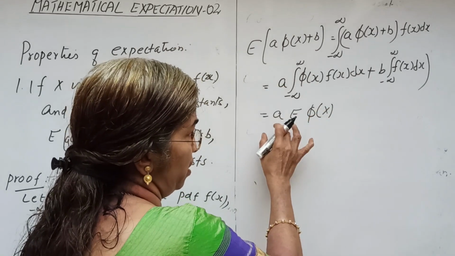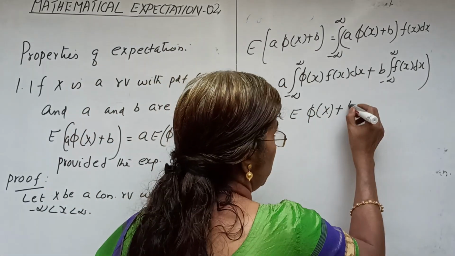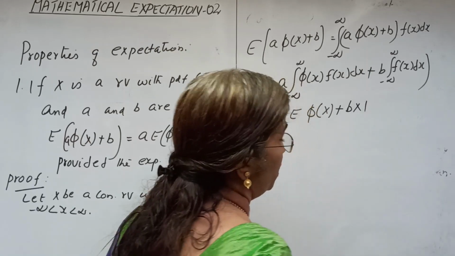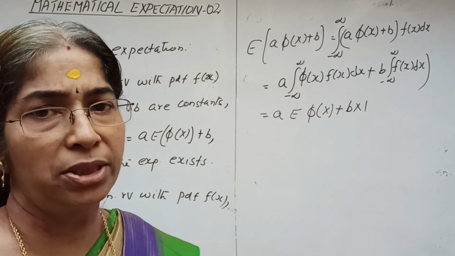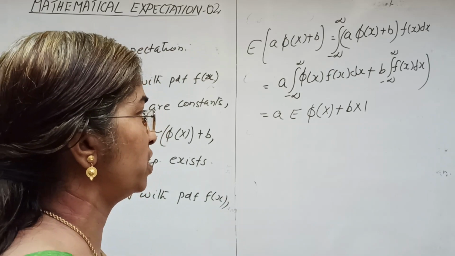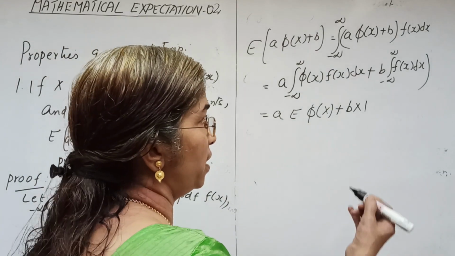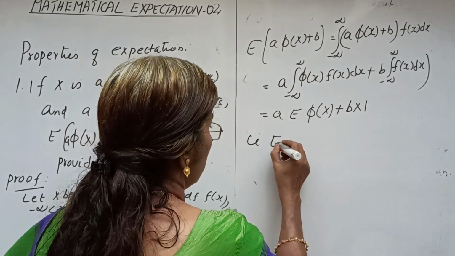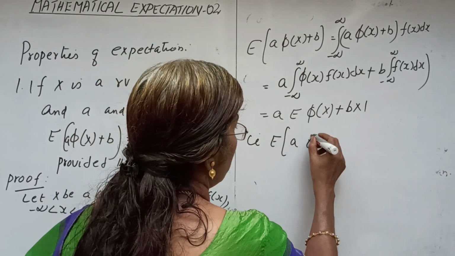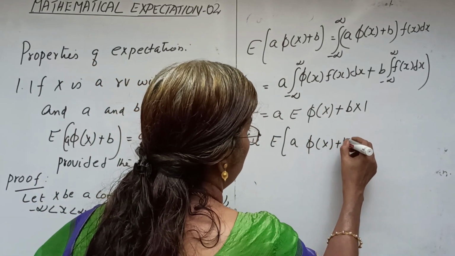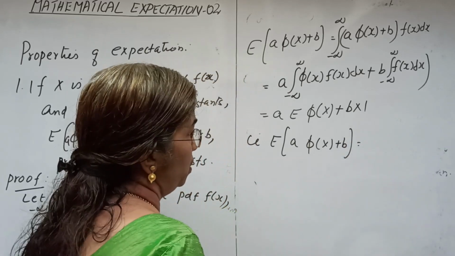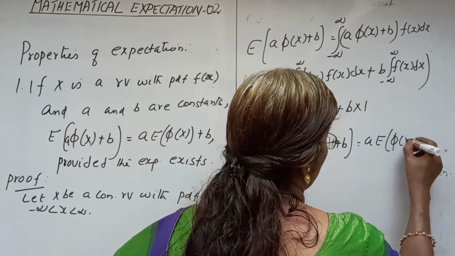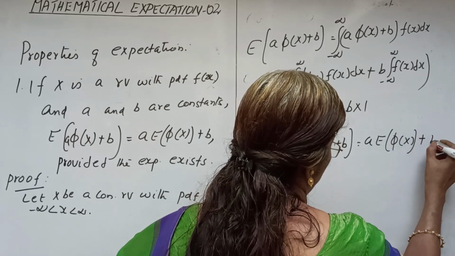Plus b into the integral of f of x dx, which equals 1. That is, we have the expectation of a into phi of x plus b equal to a into the expectation of phi of x plus b.